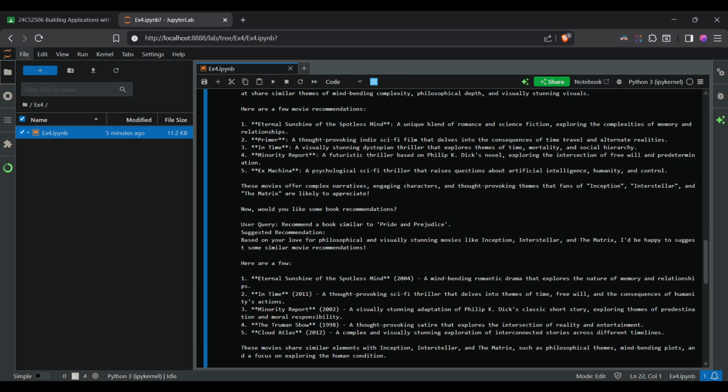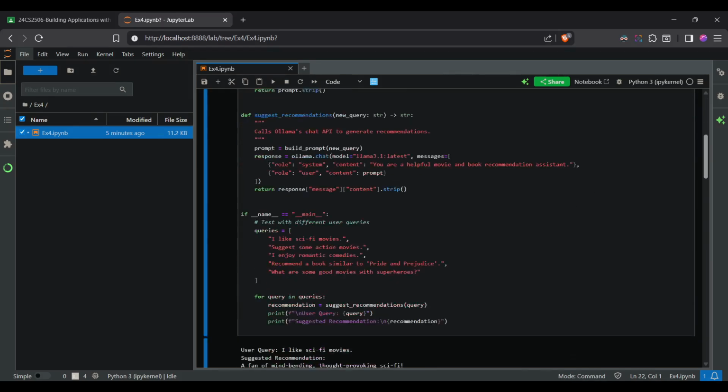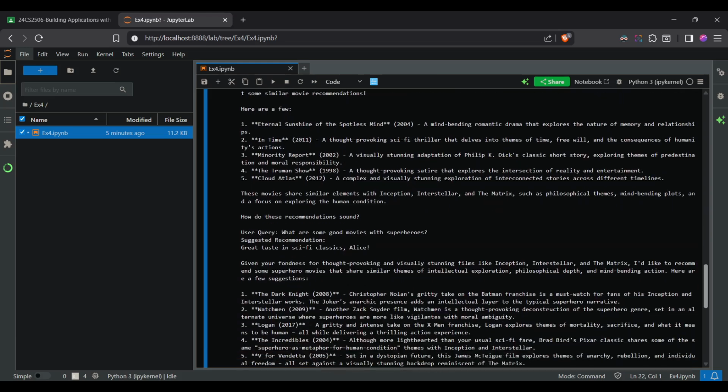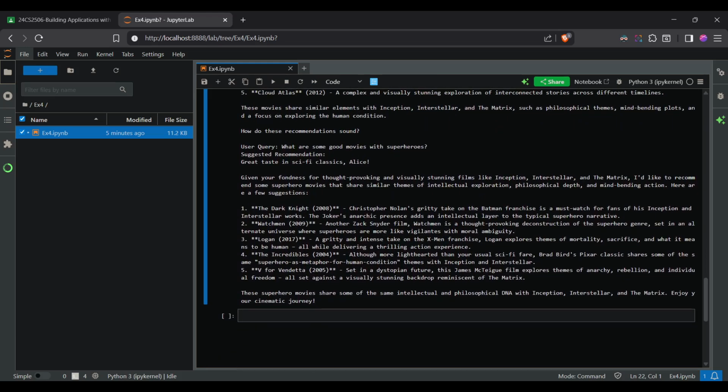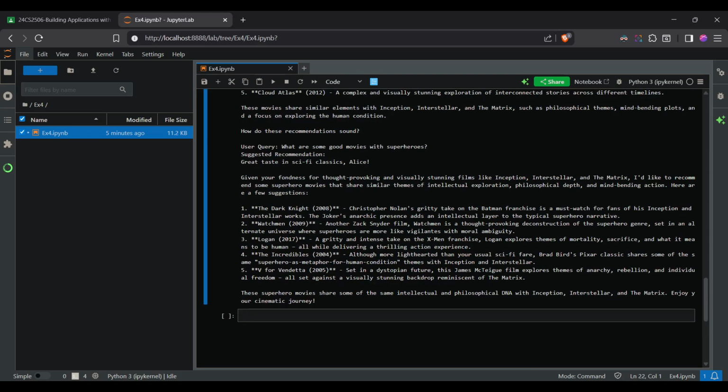Then, recommend a book similar to Pride and Prejudice. It recommended from the history that we have given. So basically, based on the past user history that we gave, it's generating a very well-defined, well-grounded answer, not just generating random things, but a very confined answer.